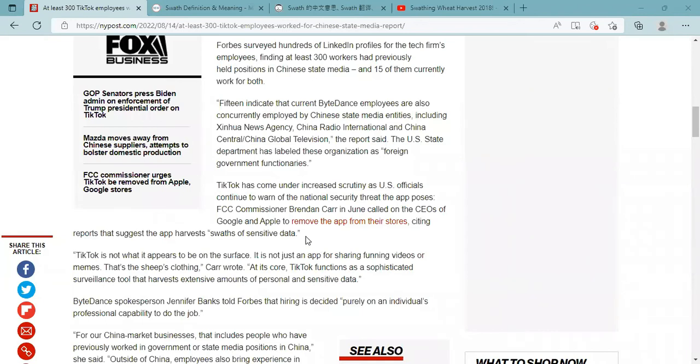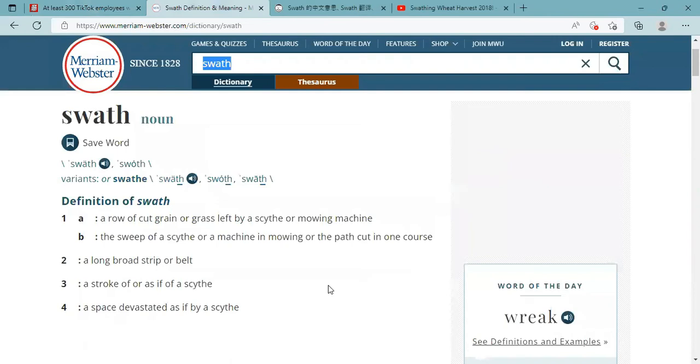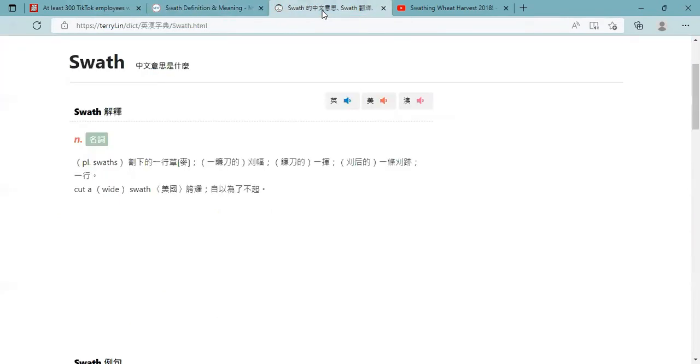What does it mean to say that the app harvests swaths of sensitive data? It's being used in an abstract sense here, 抽象的. But if you know what it means to physically harvest a swath of something, then it's easy to understand what it means here. So let's take a look at the definition. 1A, a row of cut grain or grass left by a scythe or mowing machine. 割下的一行草或麦.